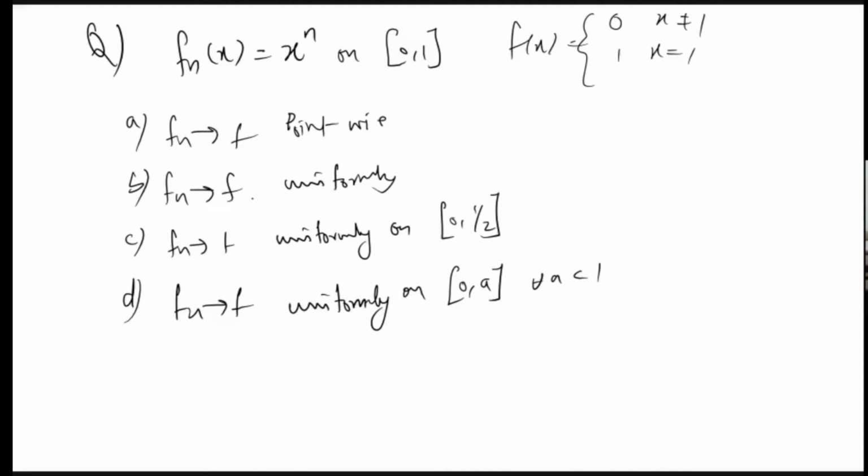So what can you say about the convergence of x raised to n on the closed interval 0, half?